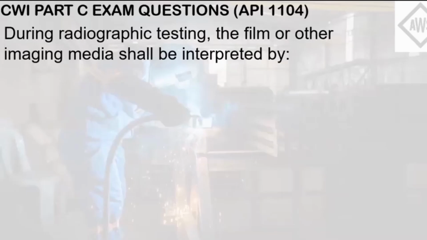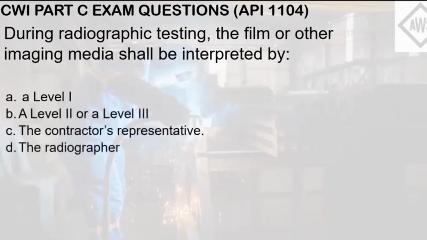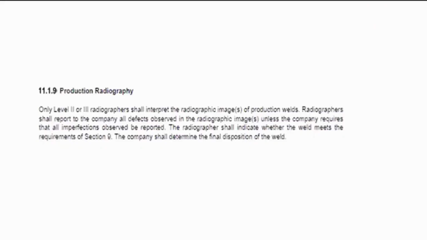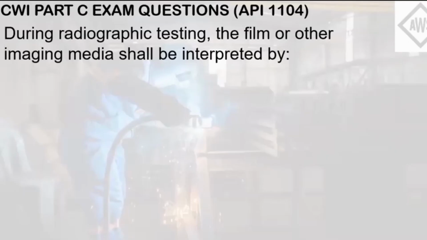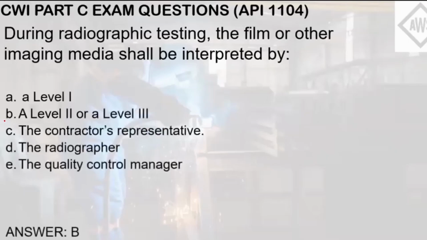During radiographic testing, the film or other imaging media shall be interpreted by A. Level 1, B. Level 2 or 3, C. The contractor's representative, letter D. The radiographer, letter E. The quality control manager. So this question is pretty straightforward. As indicated here, only level 2 or 3 radiographers can interpret the images. In this case, not even a CWI can do this in accordance with API 1104. So the answer here is level 2 or 3 or letter B.